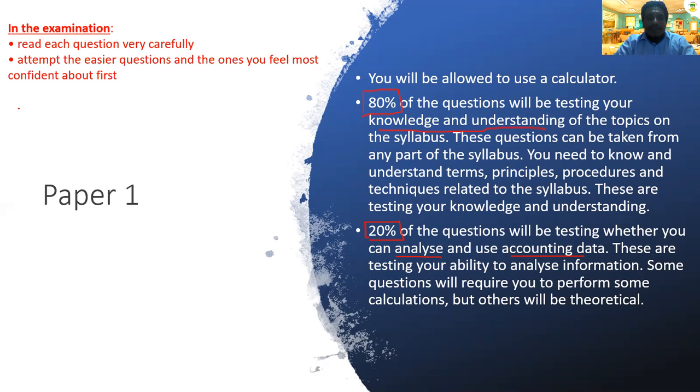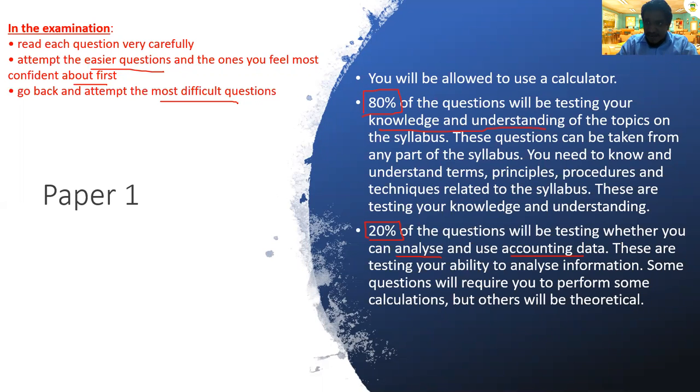Next one, do the easier questions first. Whichever question you feel is easy, that you know the answer, you answer first. Whichever you feel confident and comfortable to answer, you answer. Whichever question you're not sure of, don't answer first. We go from question number 1 until question number 35 like a first round. Whichever are easy, you just answer. If you don't know, skip. So you do the questions that you know first. After that, only then you go back to attempt the difficult questions or the questions that you don't know.